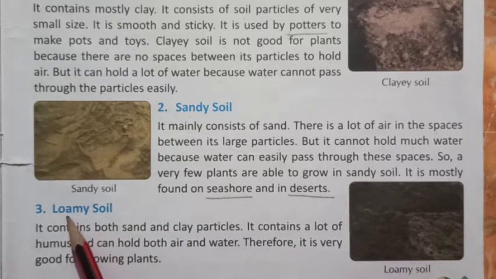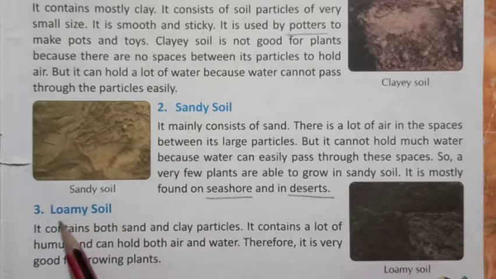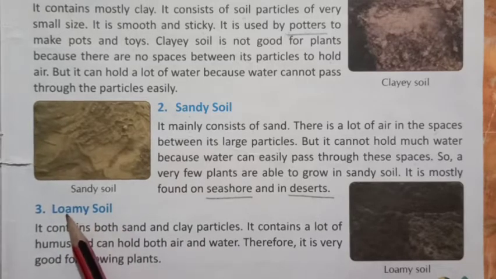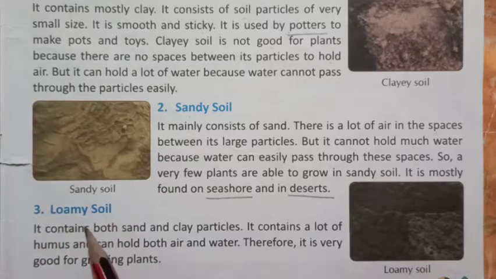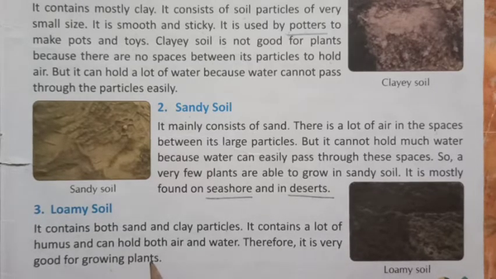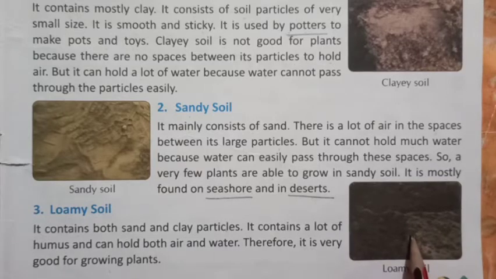The third type of soil is loamy soil. It contains both sand and clay particles. It contains a lot of humus, and can hold both air and water. Therefore, it is very good for growing plants. Here you can see the picture of a loamy soil.